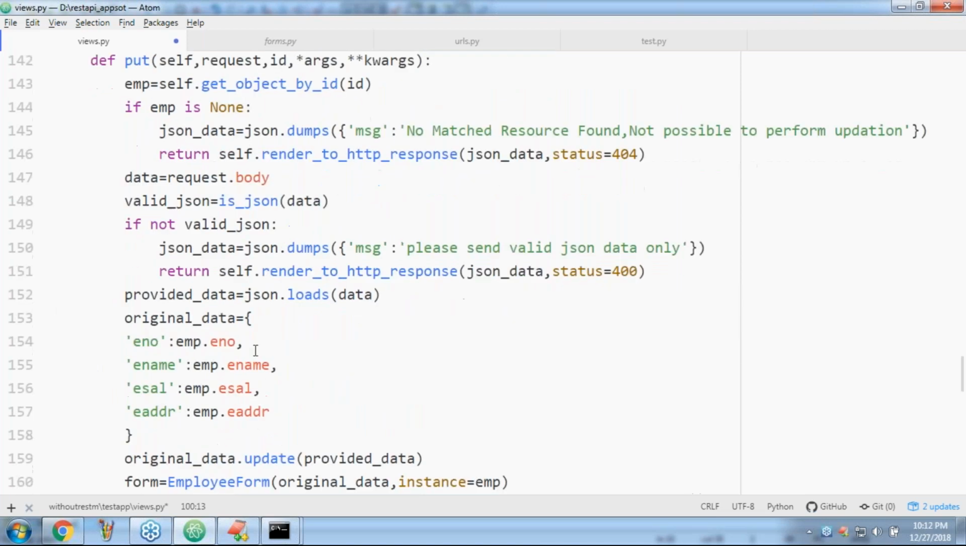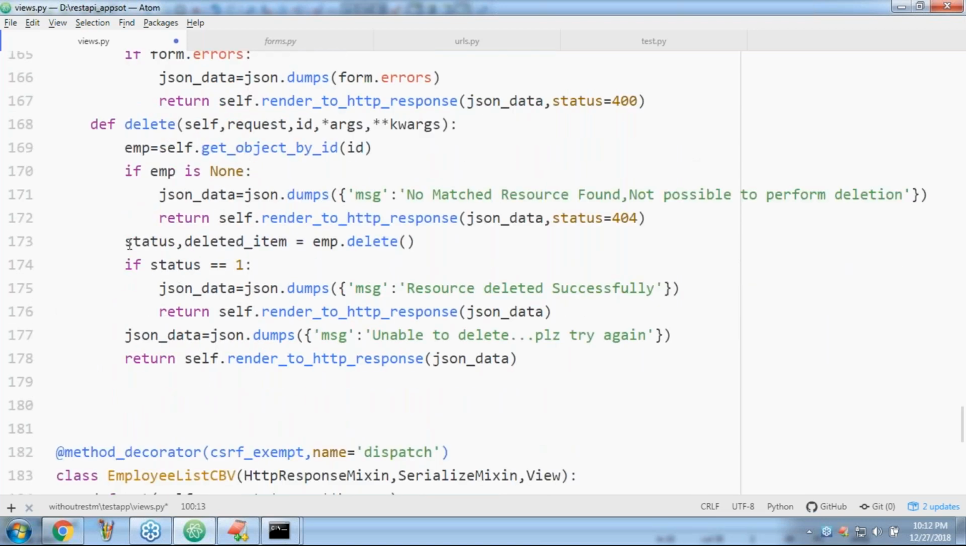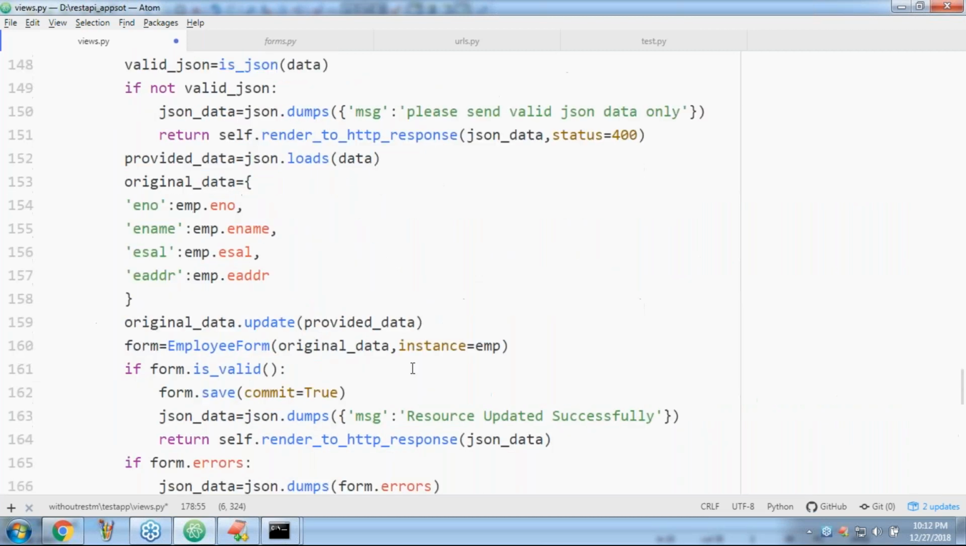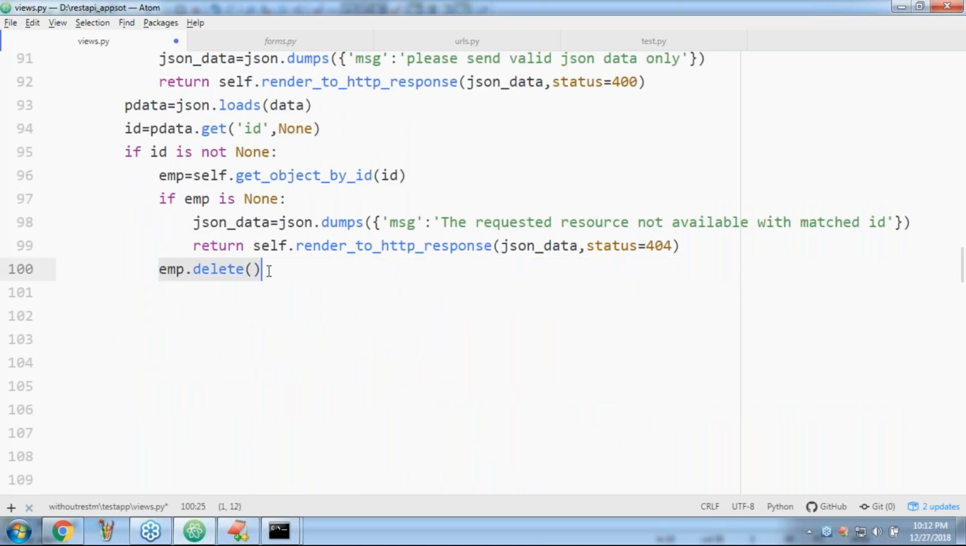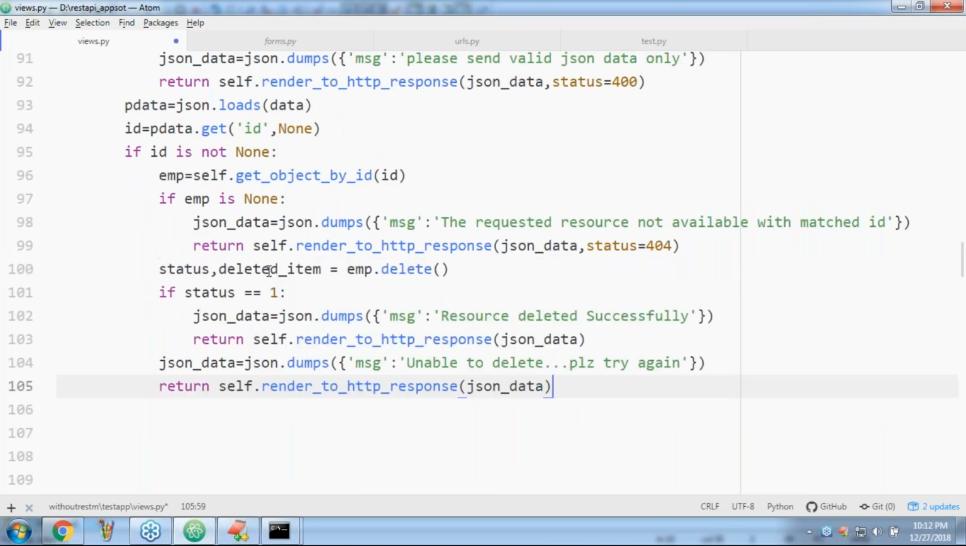One minute. Yes, friends. Now have a look once. Here I'm taking the status of the deleted item. If status is equal to 1, return the response resource deleted successfully. Else, unable to delete, please try again, something like this.